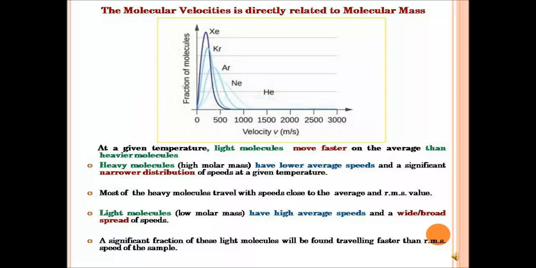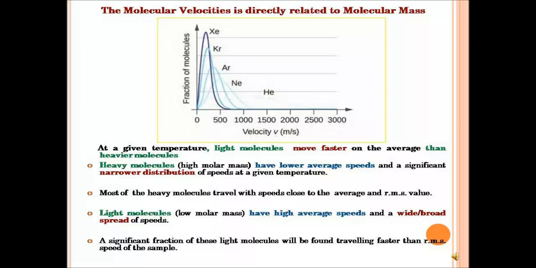And with that, there is a wide or broad spread of speed. Just take a look at helium. Look at how it spreads from 0 up to about 300 meters per second for the velocity. You can see it is broad, wide, and there is high velocity. So there's a distribution of high velocity here.